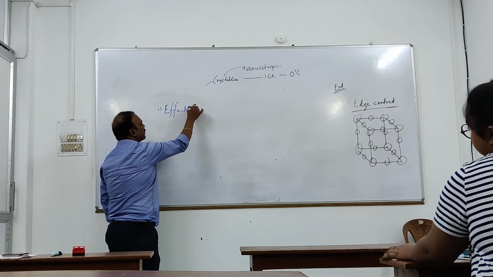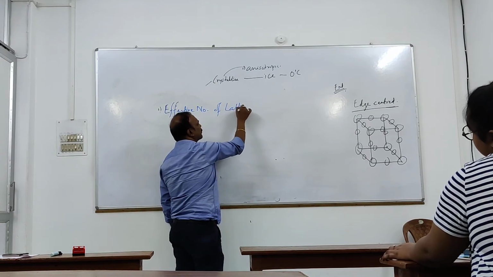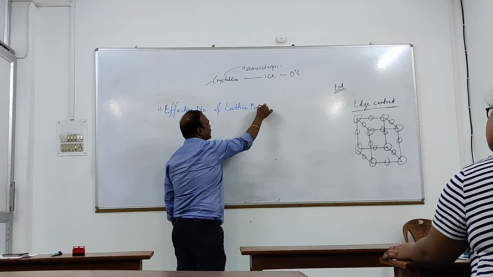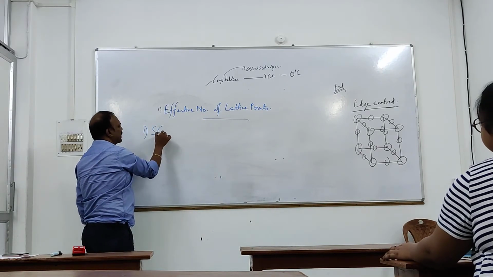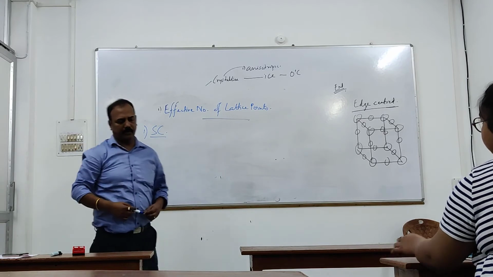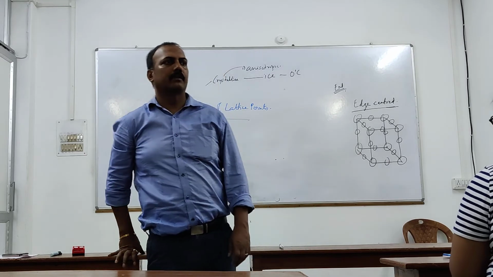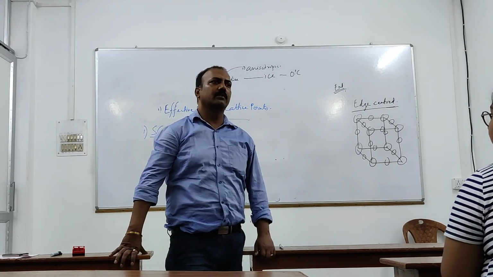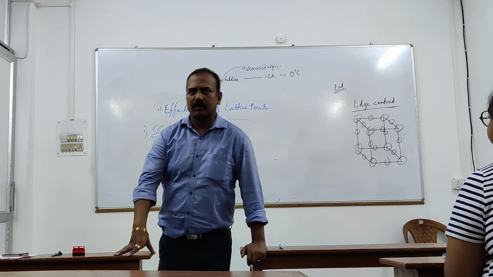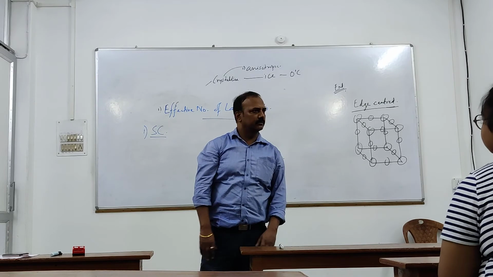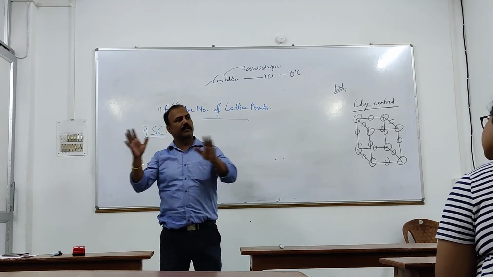effective number of lattice points. Now we will visualize it. First, in case of simple cubic. Now please understand. Understand means please visualize. Simple cubic means what? What do you understand by simple cubic units, sir? Lattice points are present only at the corners. Okay? Think of this room as a simple cubic unit cell. And this unit cell is repeated in all 3 directions.